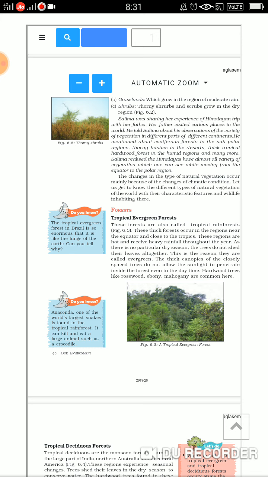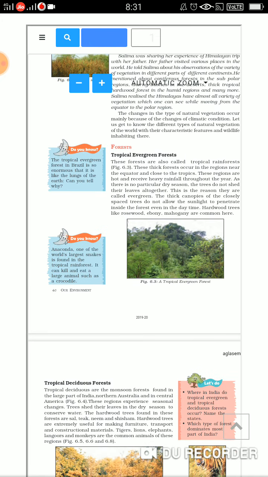Now we will discuss the change in the type of natural vegetation, children, which occurs mainly because of the change in climatic conditions. So the main reason for the change in the type of natural vegetation is the change in climatic conditions. So we are going to read about different types of natural vegetation in the world with their characteristics and the wildlife which is living in them. So we are going to talk about forest.